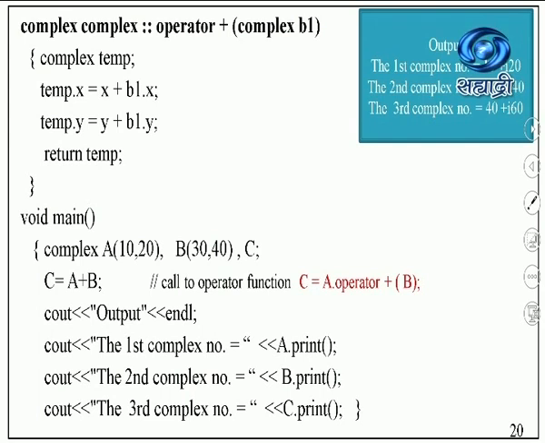So now when I say output, for the first complex number you should see 10 plus i20. The second complex number is 30 plus i40, and the third complex number is 40 plus i60, the addition of the first and second. So this is our program with the complex number, which includes the constructor and the operator function. And the most important part is that you should be able to interpret this each time.